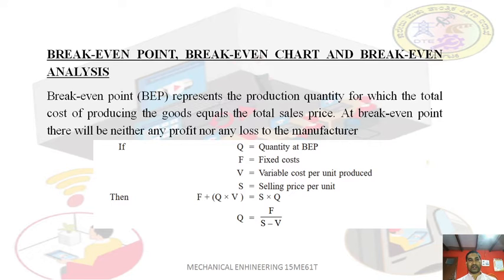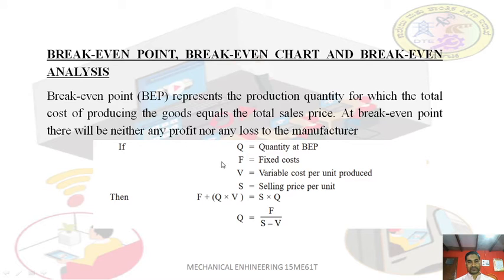This is about break-even analysis. In production terms, the break-even point is the production quantity for which the total cost of producing the goods is equal to the total sale price, the price coming from selling the product, which covers the total production cost. Then it is called the break-even point. At the break-even point, there will be neither any profit nor any loss to the manufacturer.